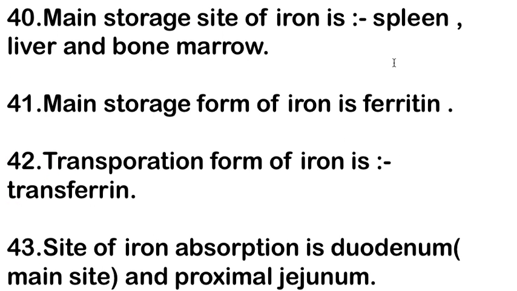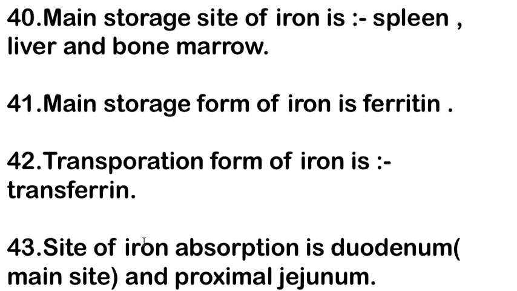Next point is the main storage site of iron, meaning where iron is stored. Spleen, liver and bone marrow are the main storage sites of iron. Next point is the main storage form of iron is ferritin. Next is the transportation form of iron is transferrin.